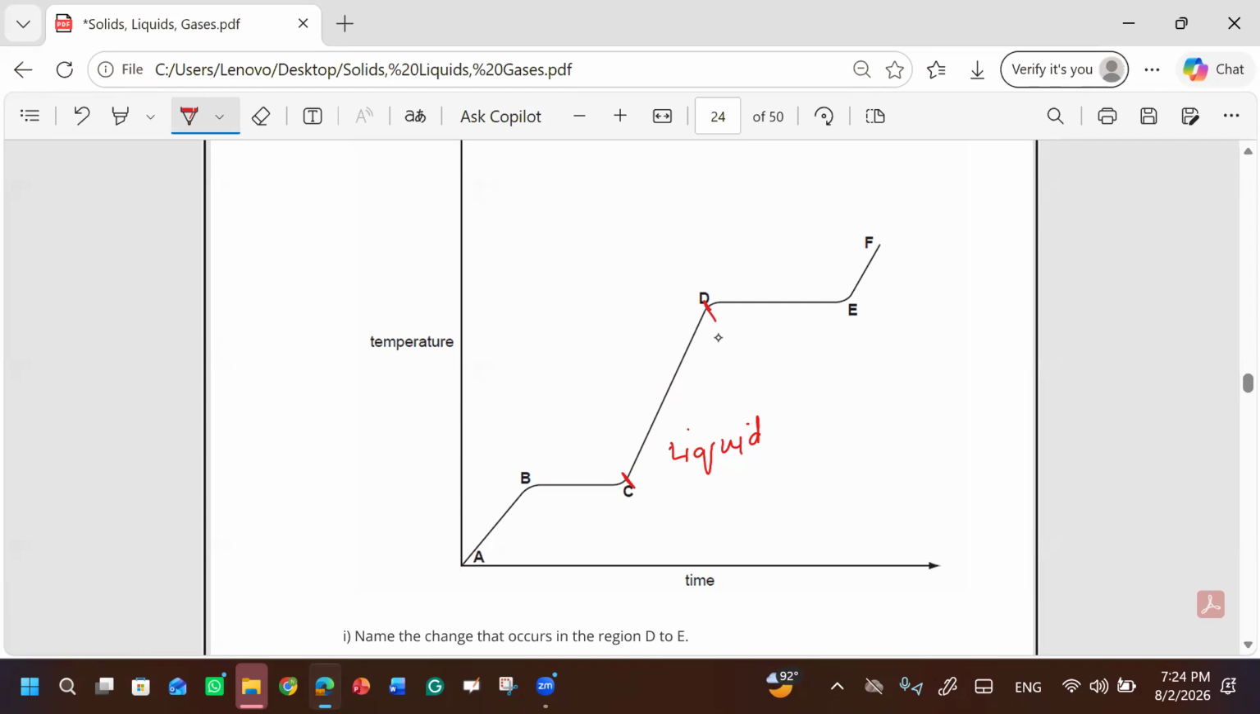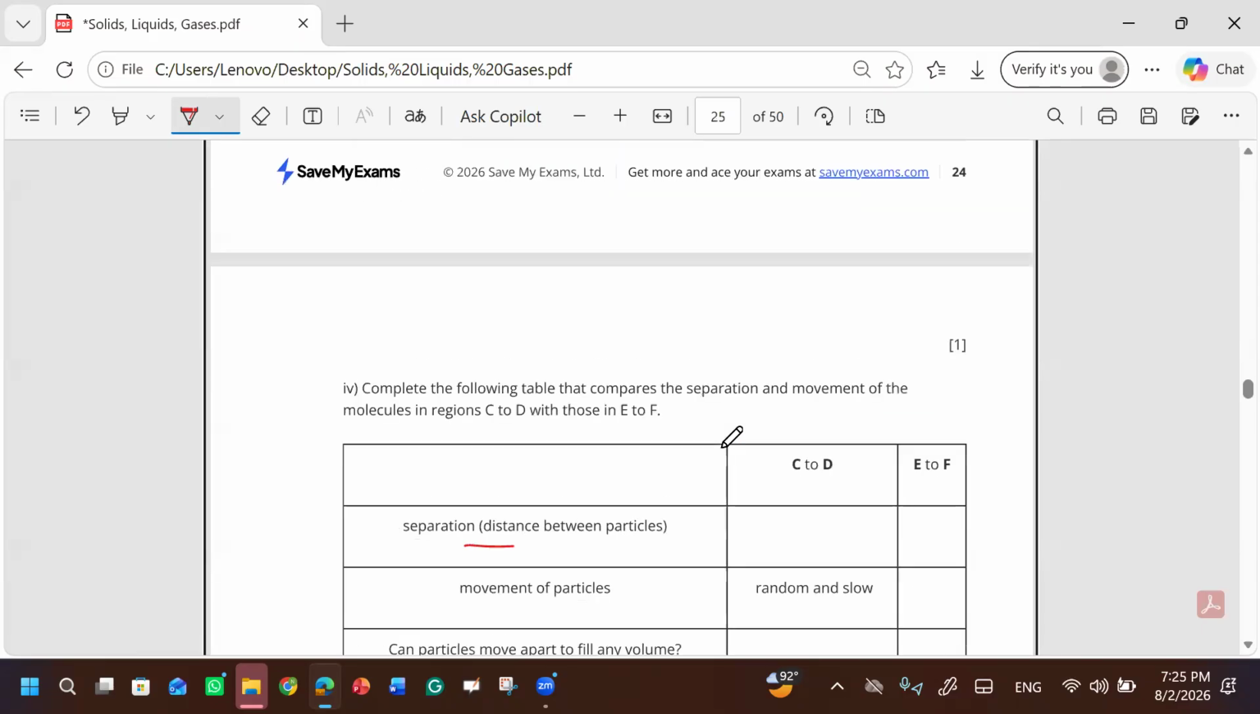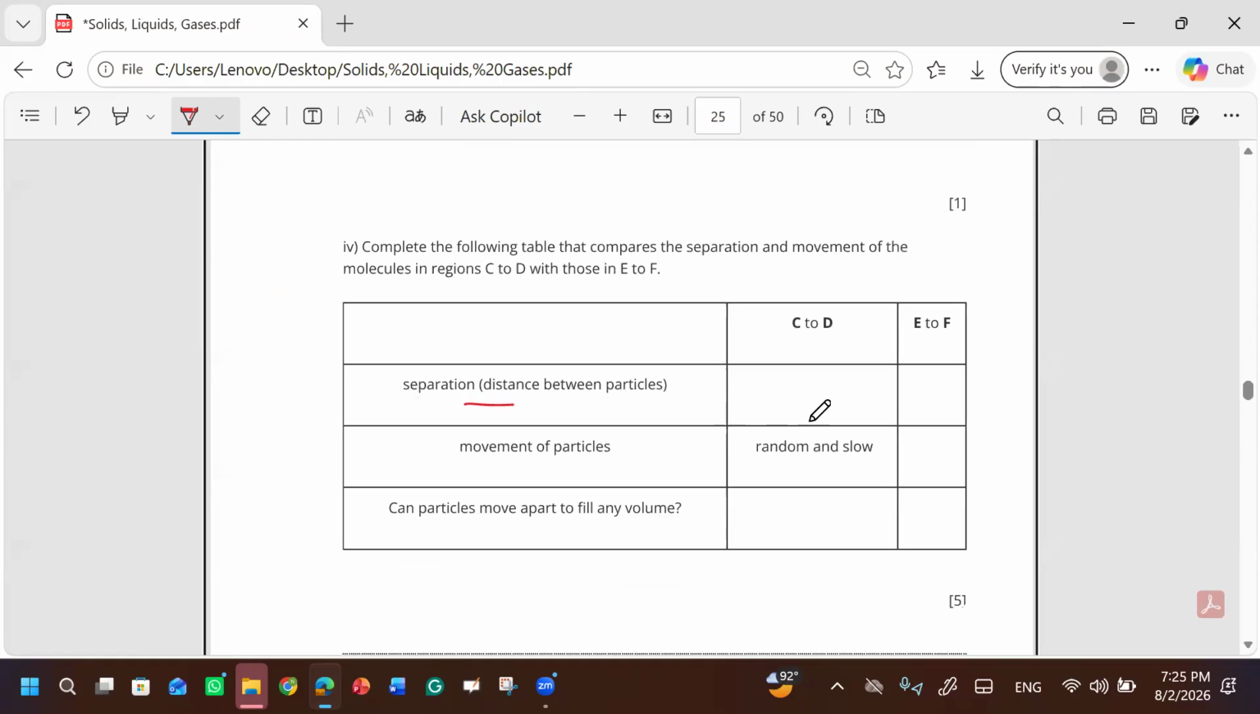Now can you tell me in liquid how the particles are arranged? In liquid, the particles are quite irregular, spaced and apart from each other. But not far apart. You can say they have some spaces, and their motion is random. So you will mention that the particles have some free spaces available.